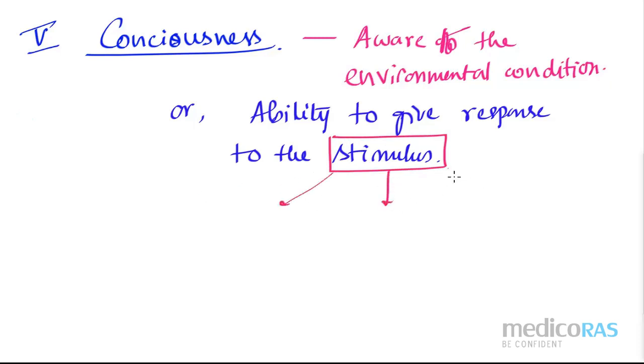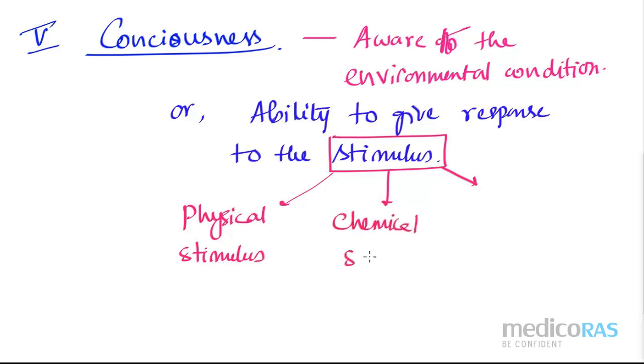It may be the physical stimulus, it may be the chemical stimulus, or it may be the biological stimulus. Okay, 3 different types of stimulus we have. And what type of response we could show.